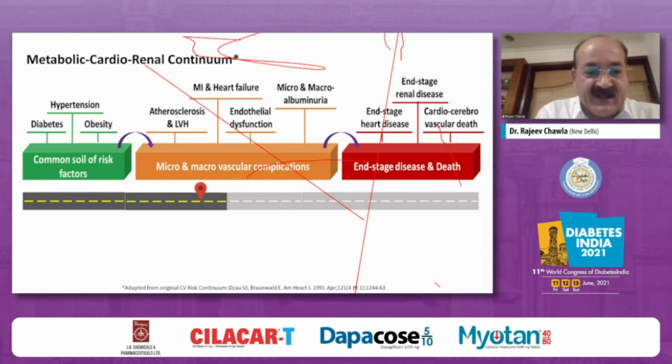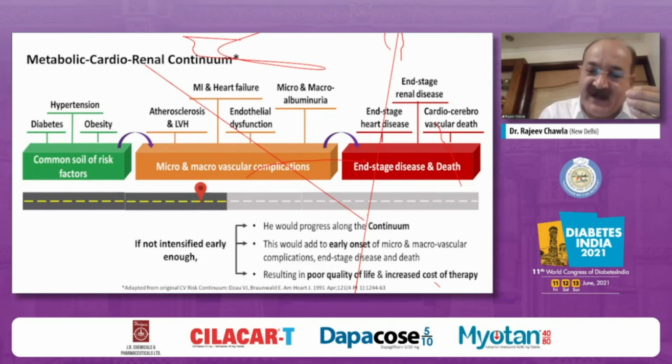But our own publication, which I'm not showing you, said that micro and macrovascular complications seem to be a continuum. This got published in IJM 2016. At that time we hypothesized that micro and macro is a continuum, and today I'm very happy it is proving true, with a huge amount of evidence coming that it should be viewed as a cardiorenal continuum. And if you want to break this, we have to intervene early.